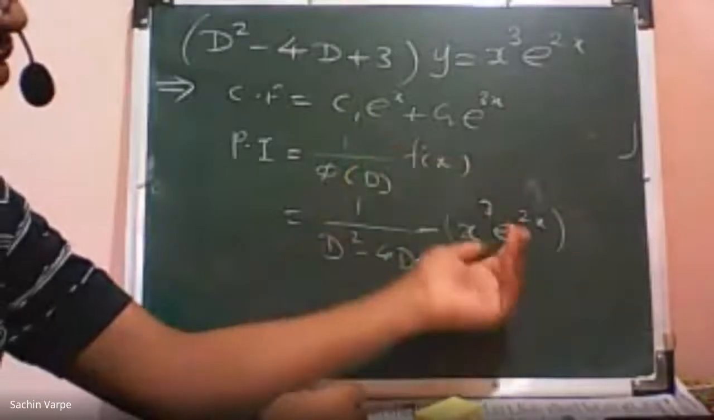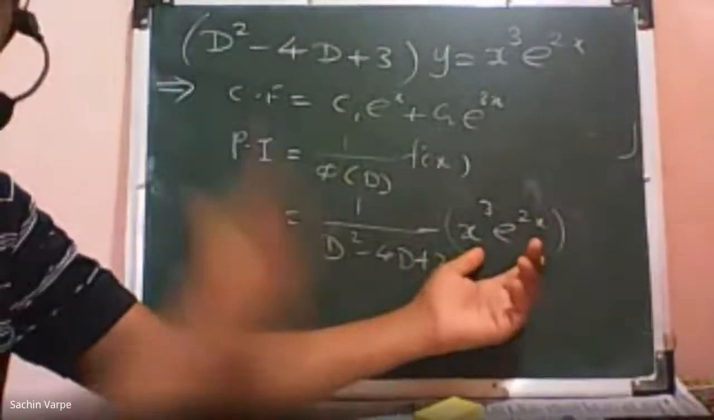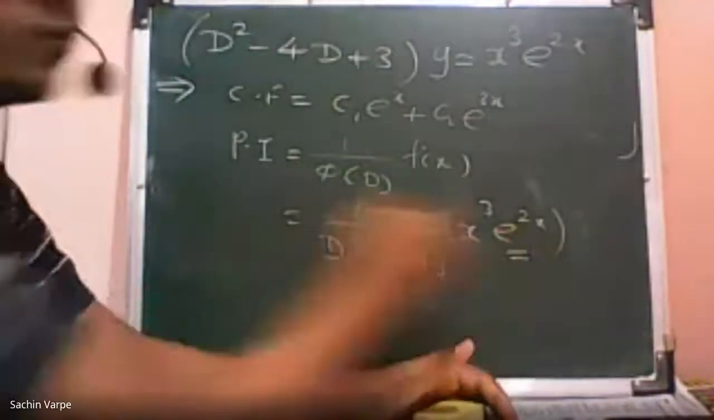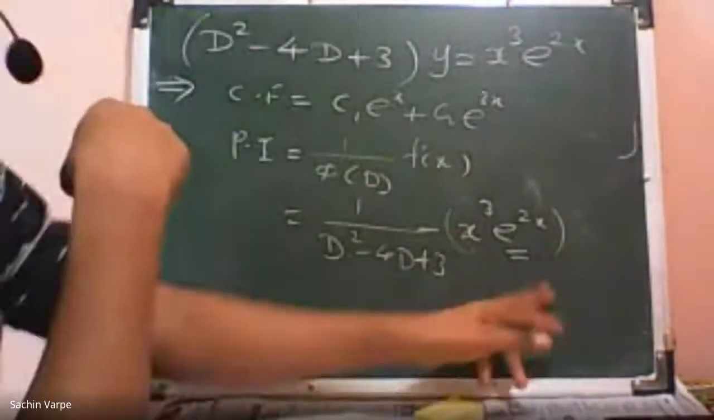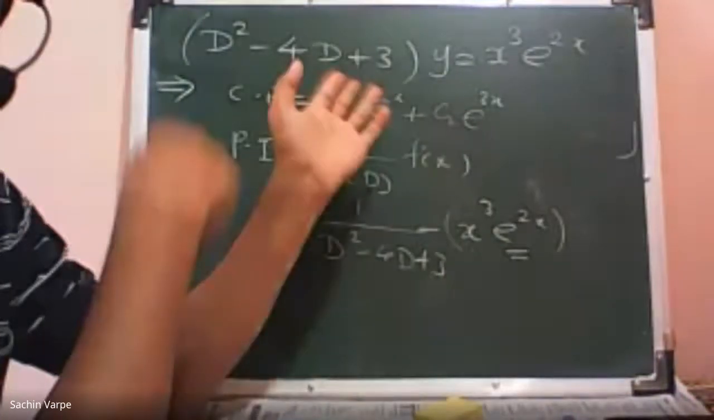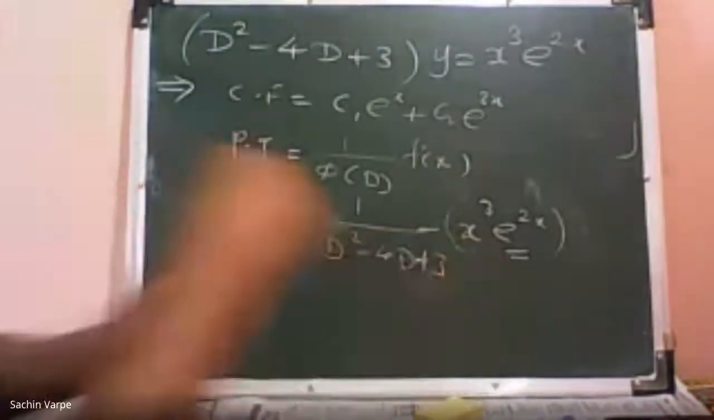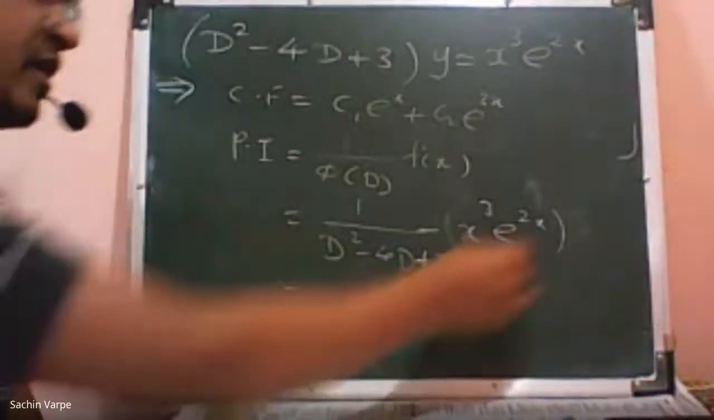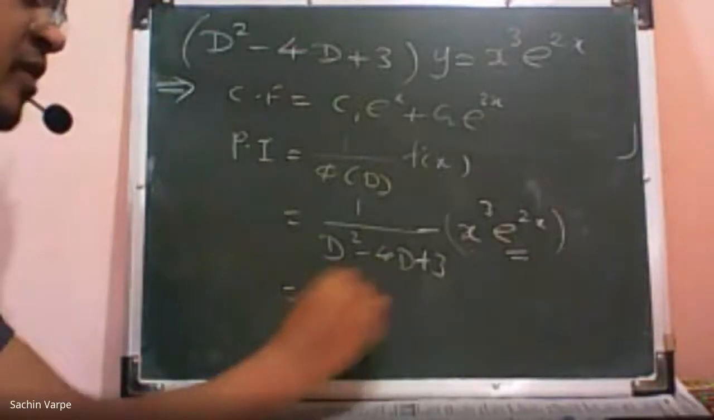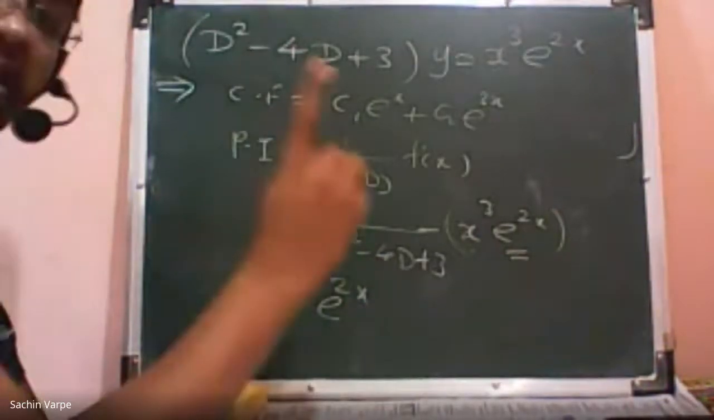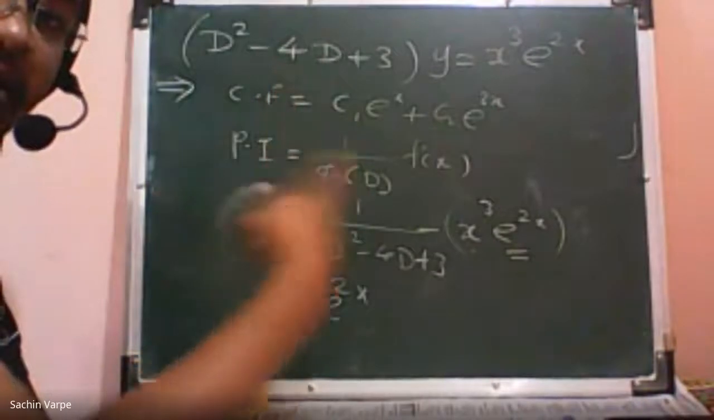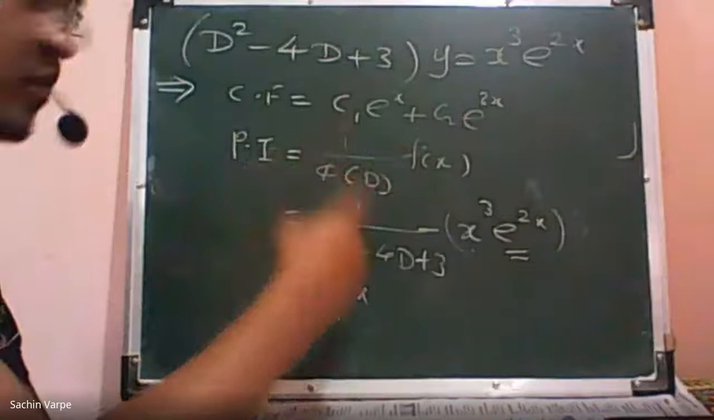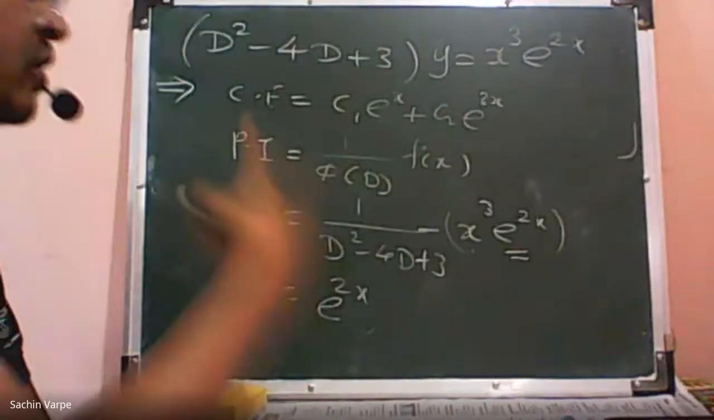If I compare this with the fifth case, this is of the form e raised to ax into v. So I can use that case here, the last case, the fifth case. What this case says is: write this exponential function outside the operator, e raised to 2x, and immediately replace D by D plus a. Phi of D changes to phi of D plus a. I hope you have remembered the formula. So we are replacing D by D plus a.